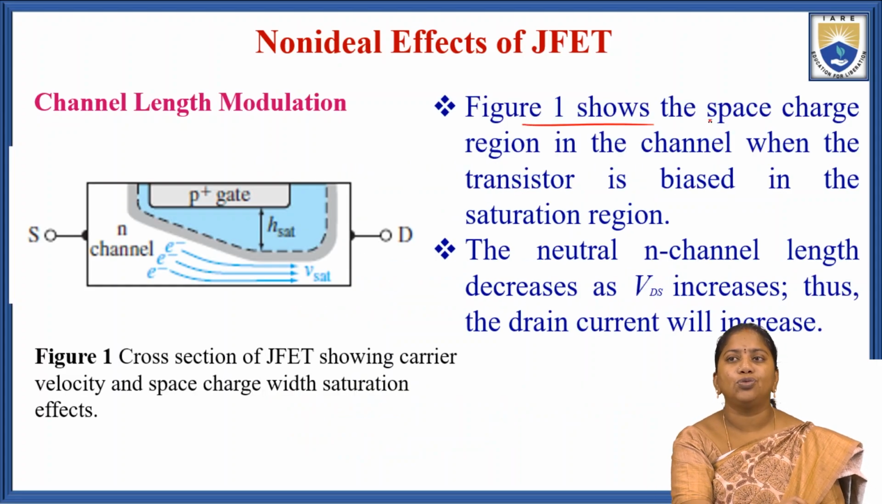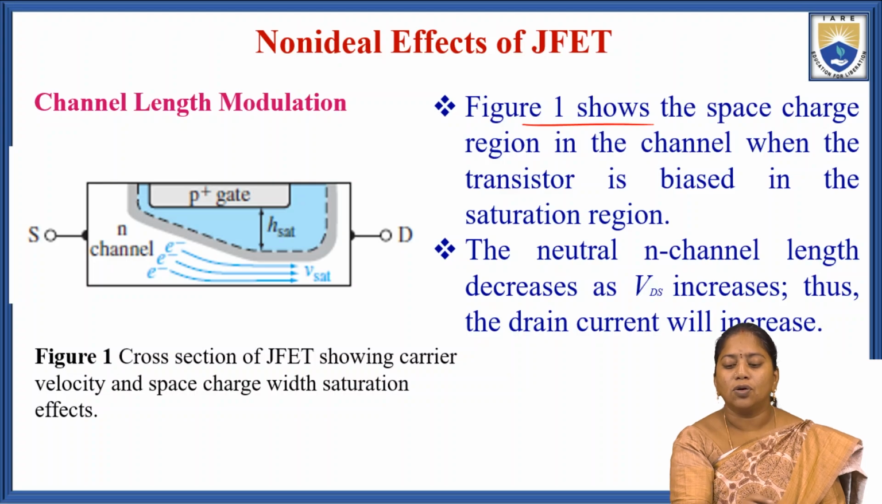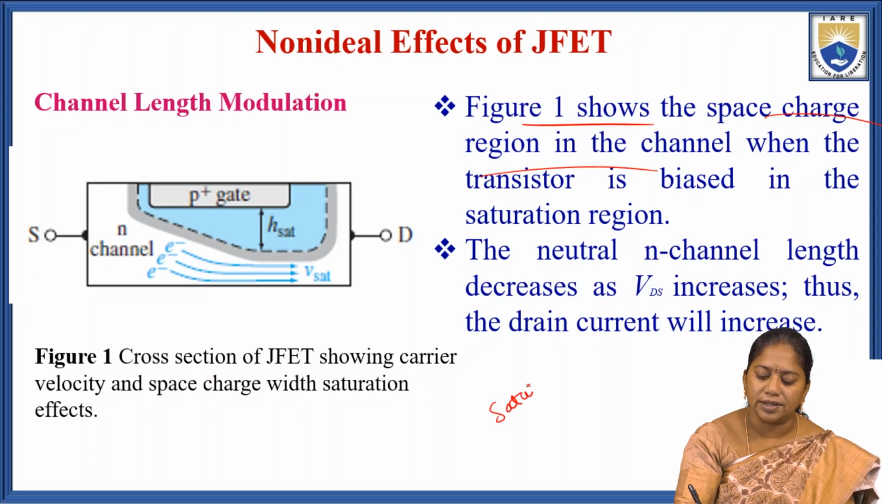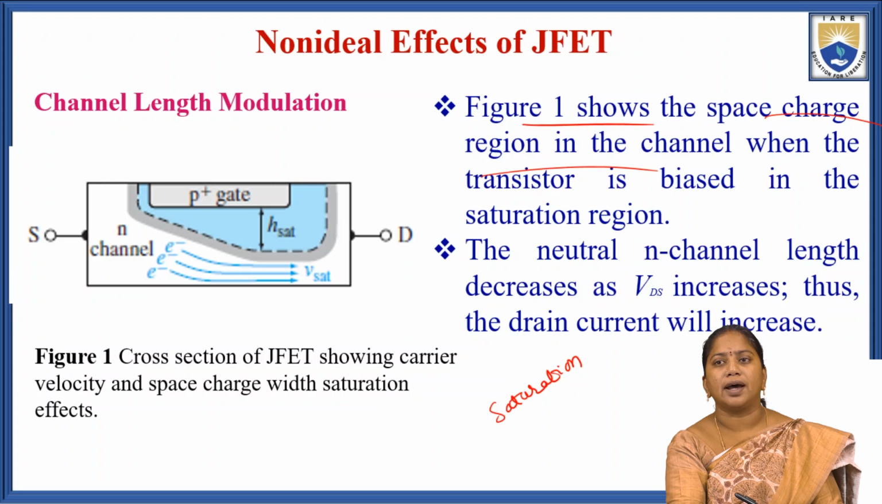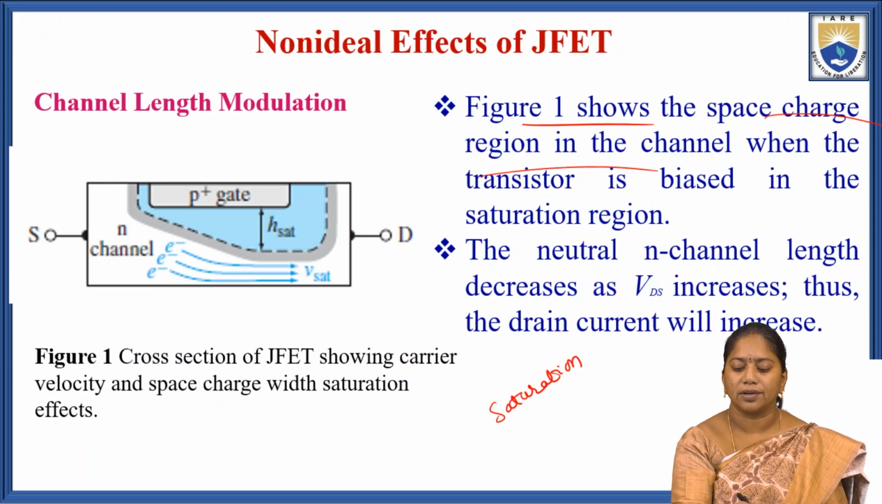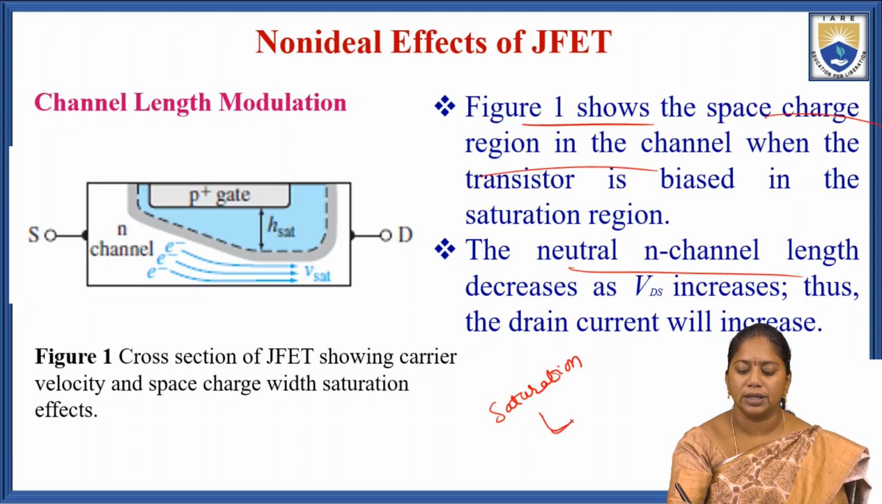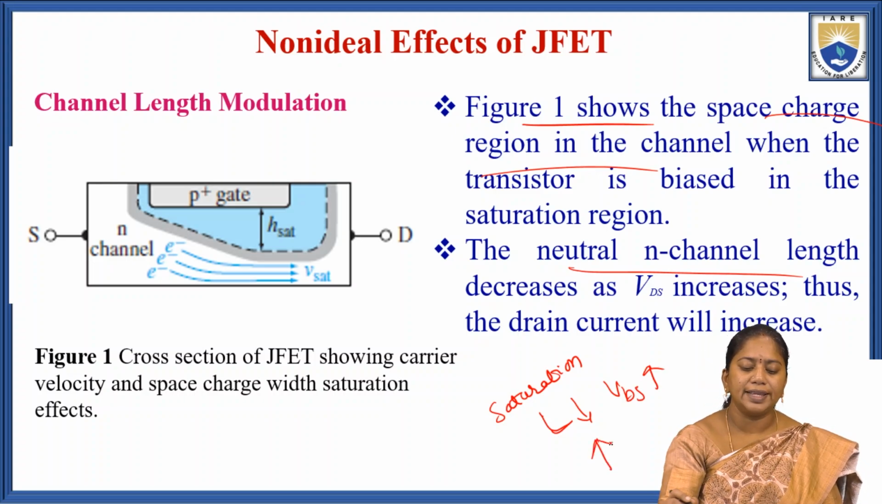Figure 1 shows the space charge region in the N channel region, in the channel when the transistor is biased in the saturation region. So, the first condition is that we are biasing the transistor in the saturation region. The neutral N channel length decreases with increasing drain to source voltage. Then the drain current will obviously increase.